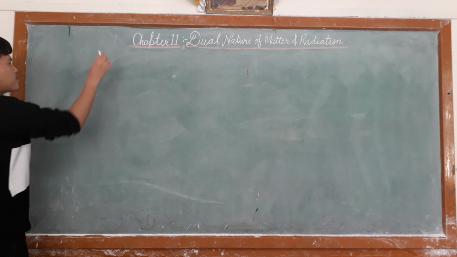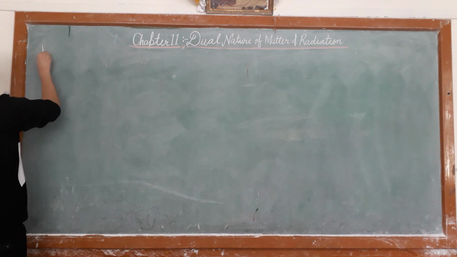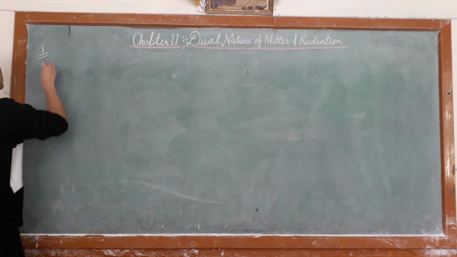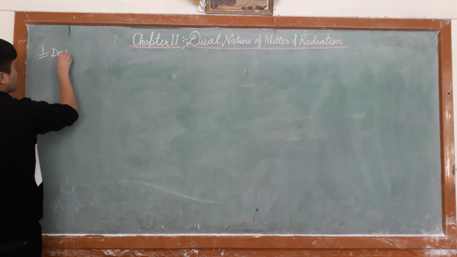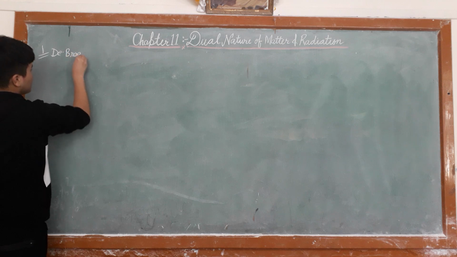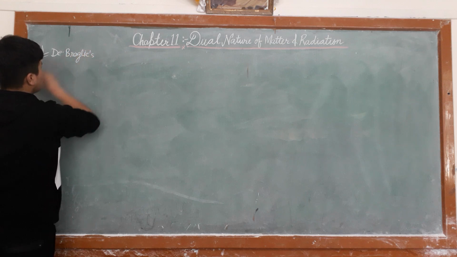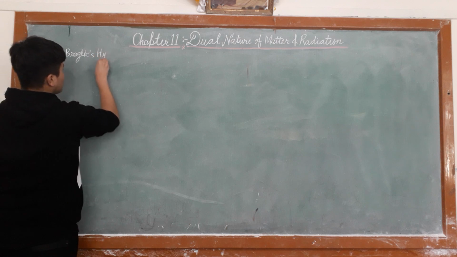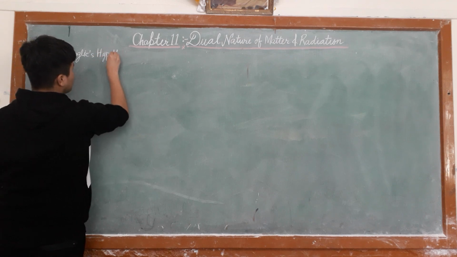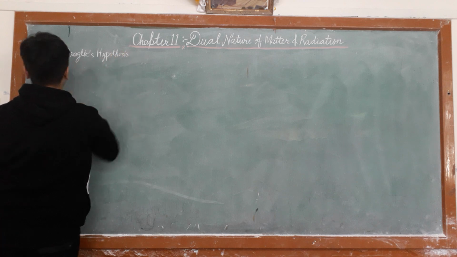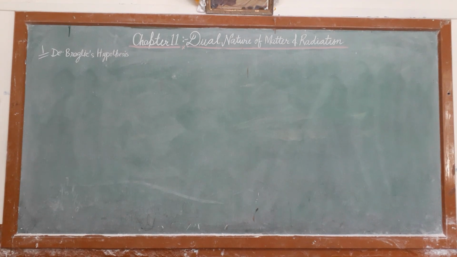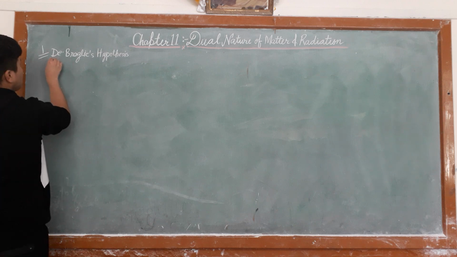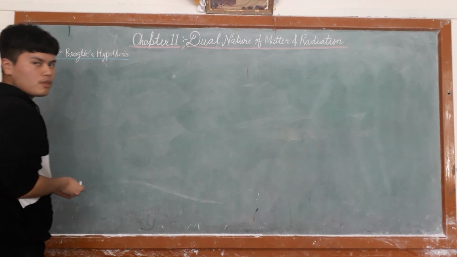The first topic of this chapter is de Broglie's hypothesis.